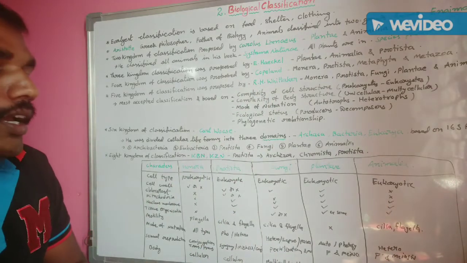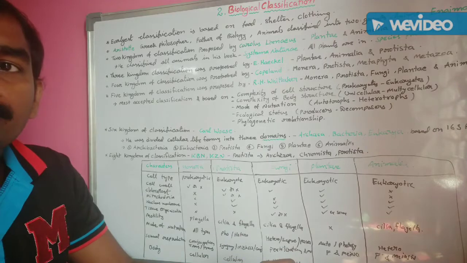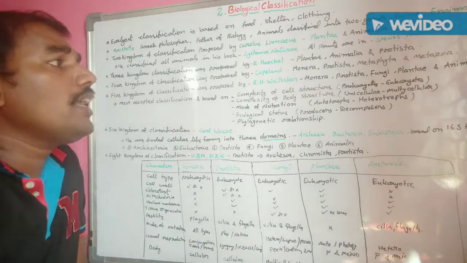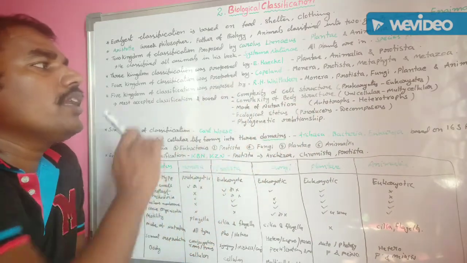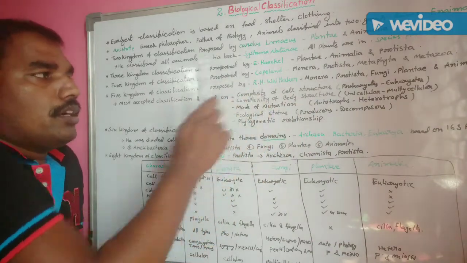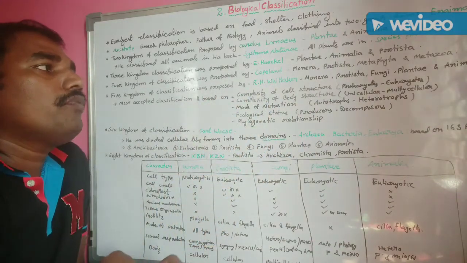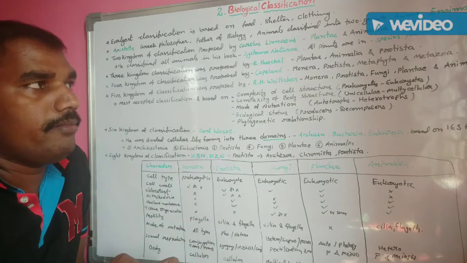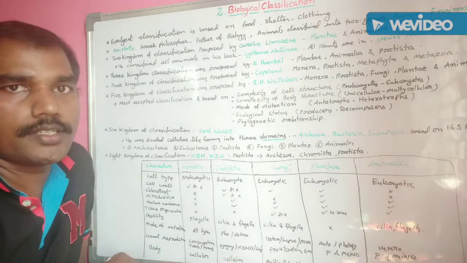In this, some fungal organisms are not included in the four kingdom classification by Copeland. The fungal organisms are not classified as either Protista, Metaphyta or Metazoa.